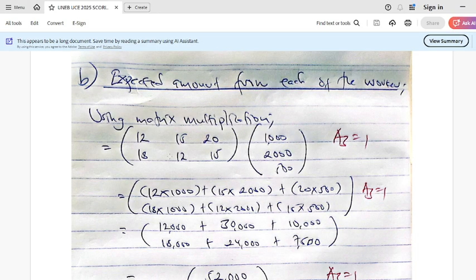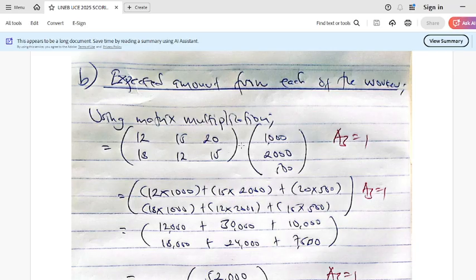Maybe I didn't write here the order of the matrix, but they are supposed to be there. Because this is 2 by 3 and 3 by 1. We said that the number of columns in the first matrix must be equal to the number of rows in the second matrix for those two matrices to be compatible for multiplication. So please don't forget that.